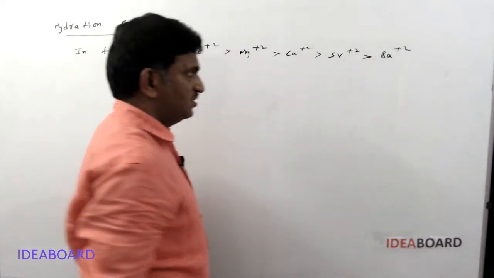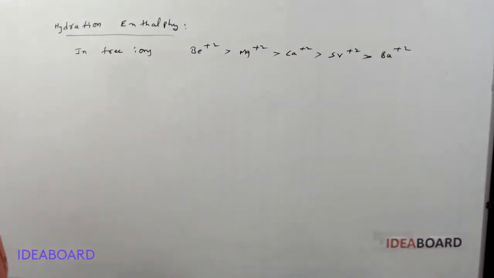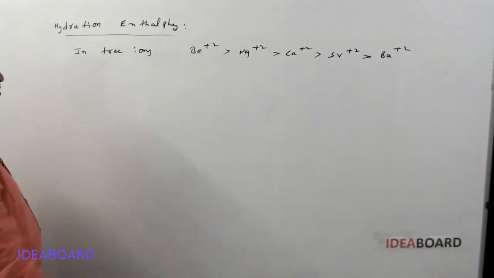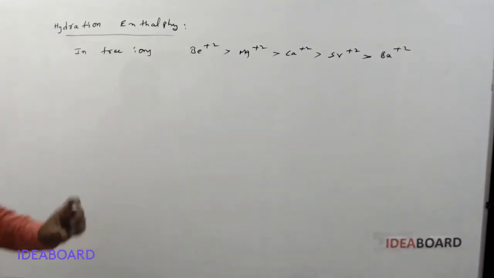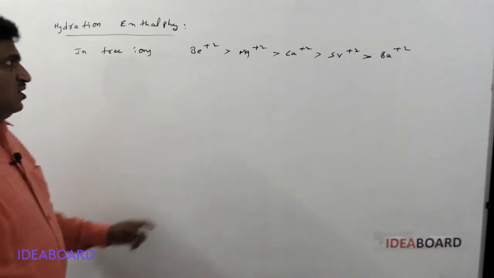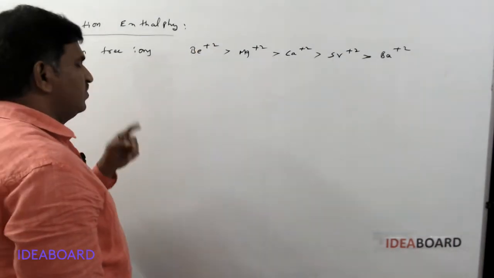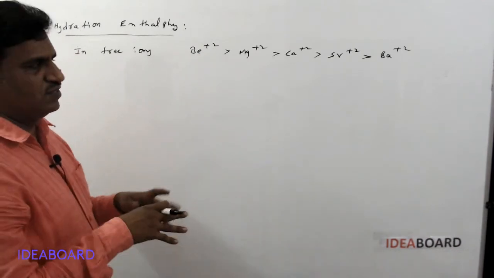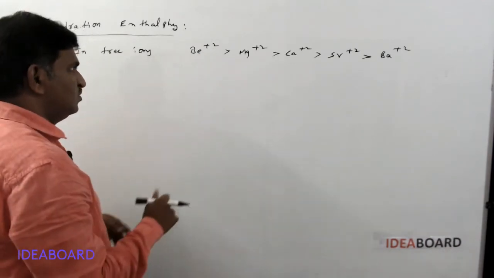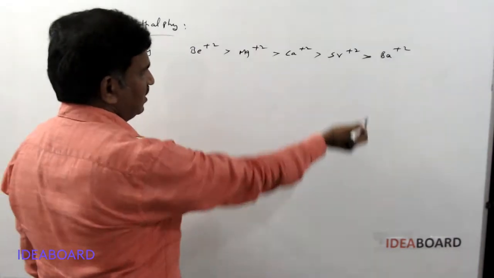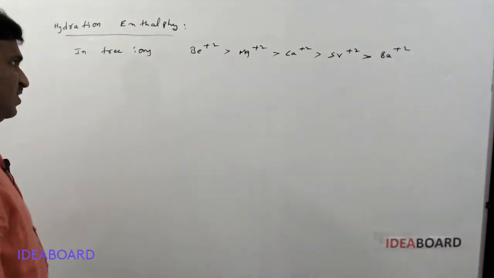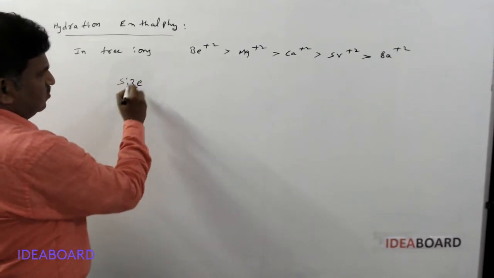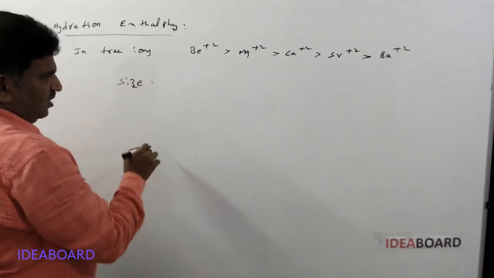So this is the hydration enthalpy order in the free ionic state, because beryllium plus 2 has a smaller size, so the free ions of beryllium plus 2 are coordinated or hydrated with more water molecules. So beryllium plus 2 has a high hydration enthalpy.